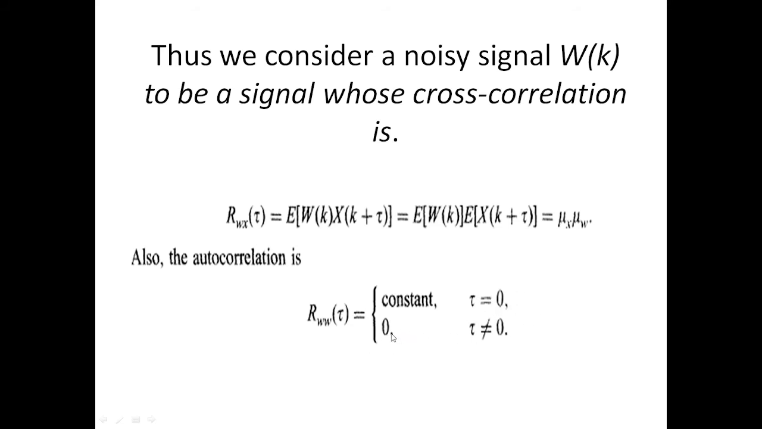If the time lag is not equal to 0, the correlation is 0. The most important thing is that the noisy signal does not have any autocorrelation, and that's why it is shown by 0. Whereas the correlation between the regular signal and the noisy signal is indicated by the mean of the regular signal and the mean of the noisy signal.